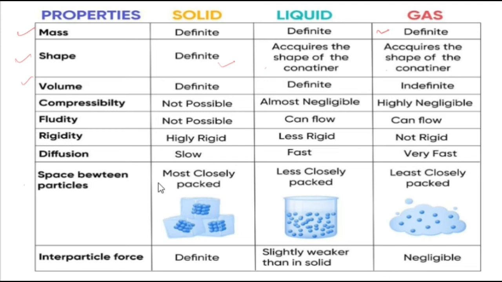Just look at the last 2 points, that the intermolecular forces. Also it is called interparticle force. So it is very high in case of solid, and it is very, very low, like to negligible extent in case of gases.